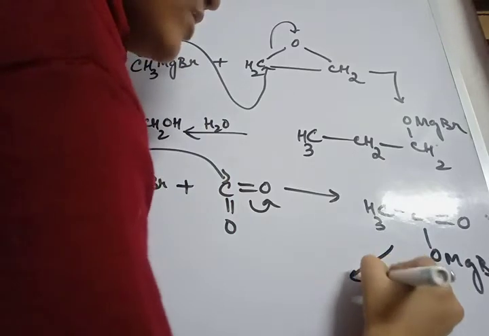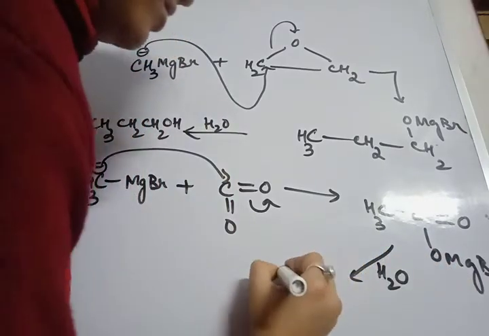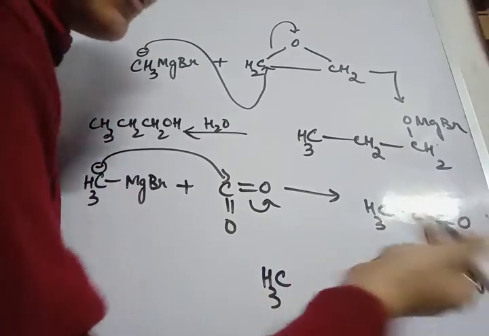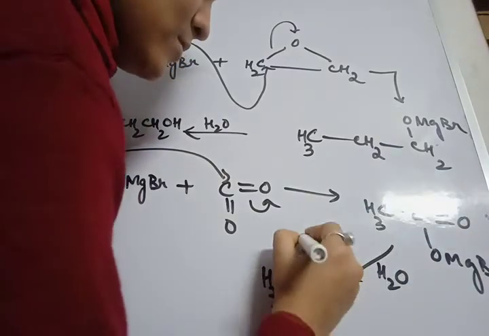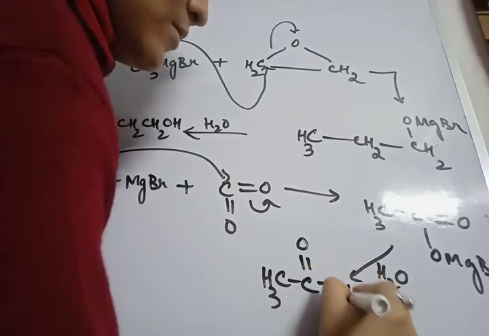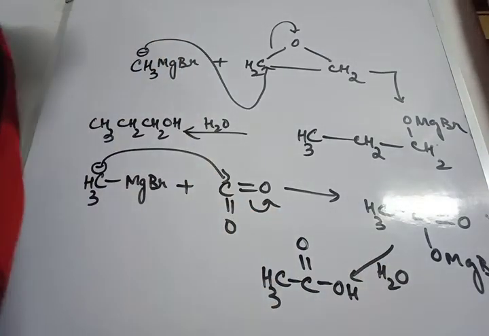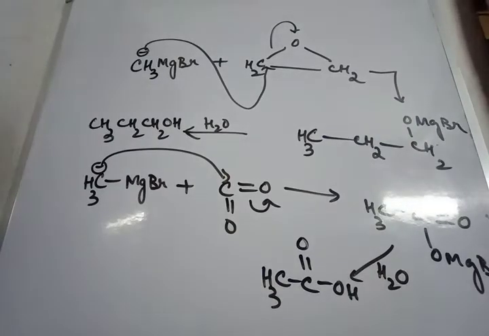If I do the hydrolysis, or if I add water, this OMgBr is getting converted to OH group. So I am getting acid. So whenever Grignard reagent reacts with carbon dioxide, we will be getting carboxylic acid.